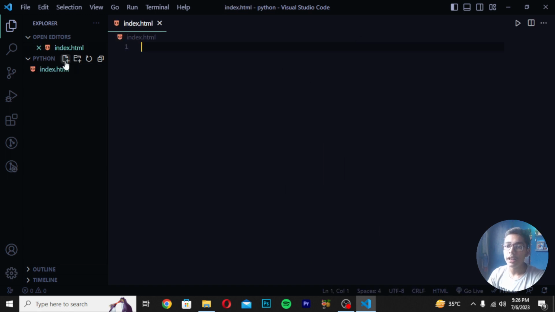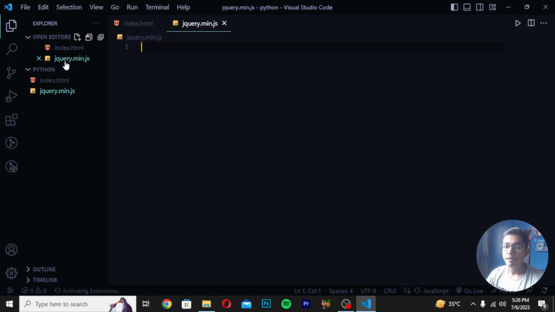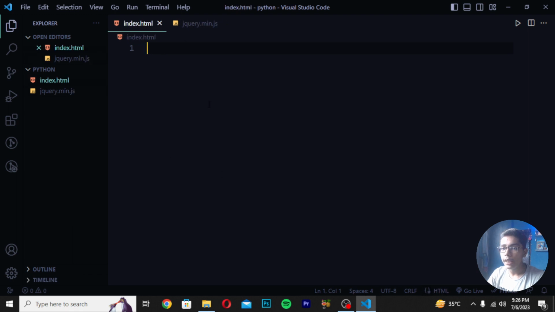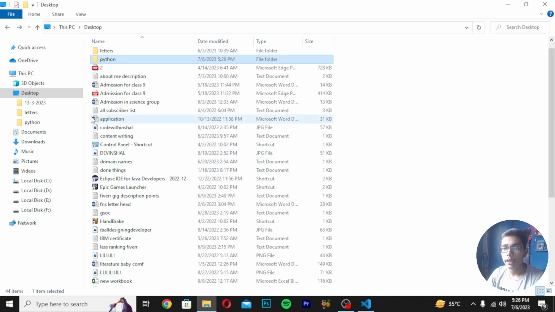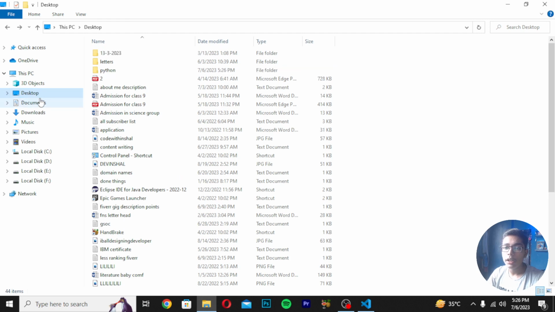You can see our file has been created. Then create another file which should be named jQuery.min.js. Here we have created one file in which we will be writing our Python code. Then you have to move to the main HTML file so we can open it in our default browser. You all know that our default browser is Google Chrome and our folder was Python.